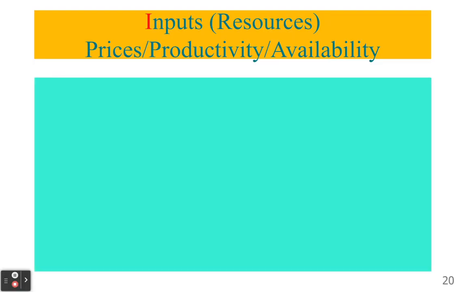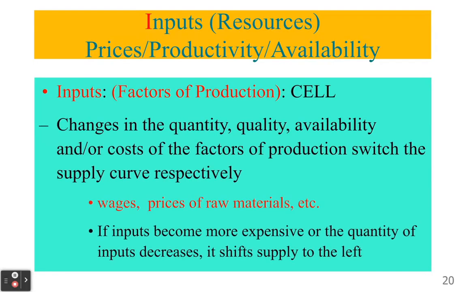Input prices is going to be our next one. Really, it's more input prices, productivity, and availability. When we're talking about input prices, think of factors of production: capital, entrepreneurship, land, and labor. If there's a change in quantity, quality, availability, or how much it costs for these factors of production, it's going to increase or decrease supply. As you can probably assume, when the price of the inputs goes up, the supply curve is going to shift to the left. It's going to decrease in supply because if it costs more, we can't produce as much at each price.